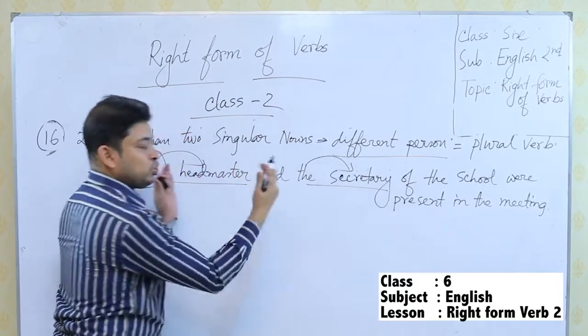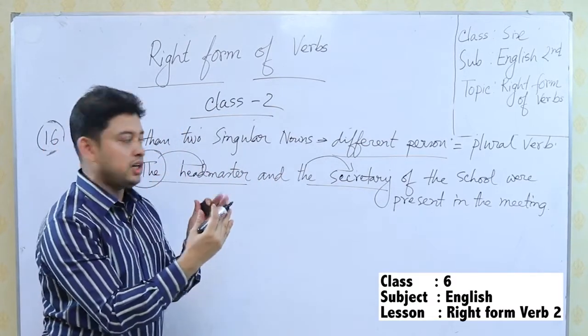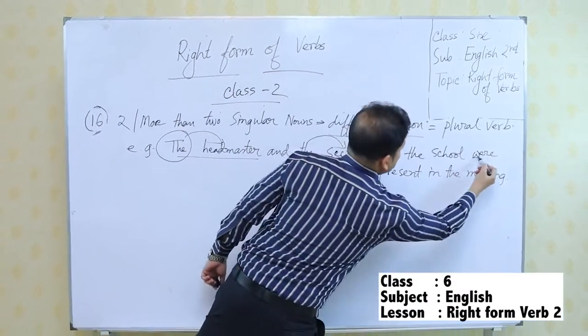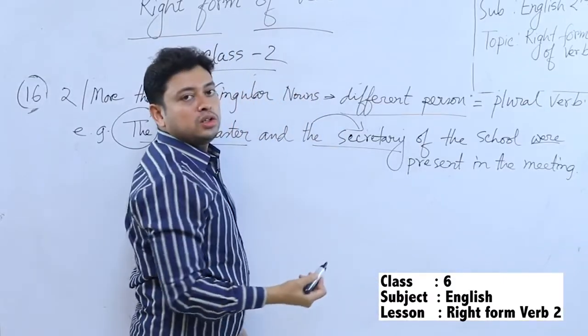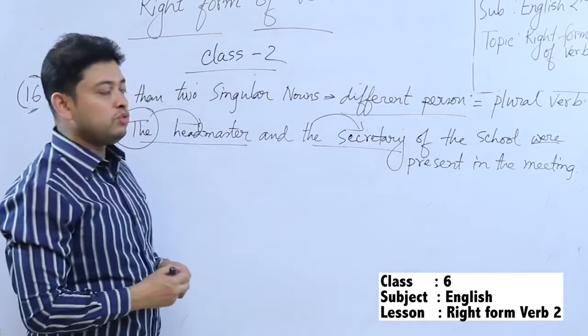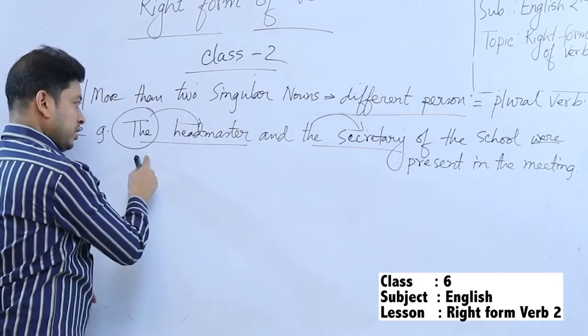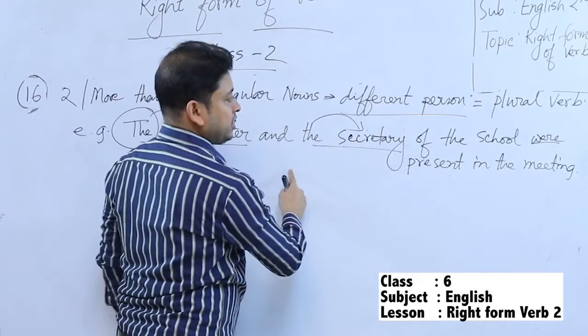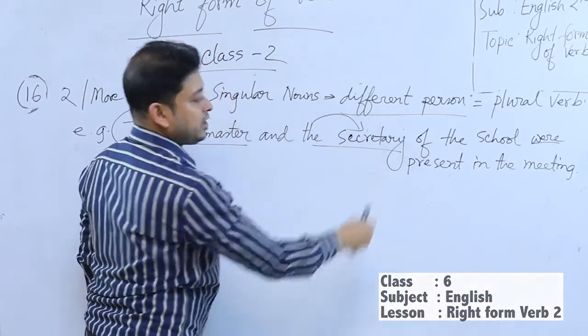So basically there are two persons. Two different people are here. That's why the verb is not are, is not was, it is were, because I am referring to a past action. That's why it will be were. So the headmaster and the secretary of the school were present in the meeting.